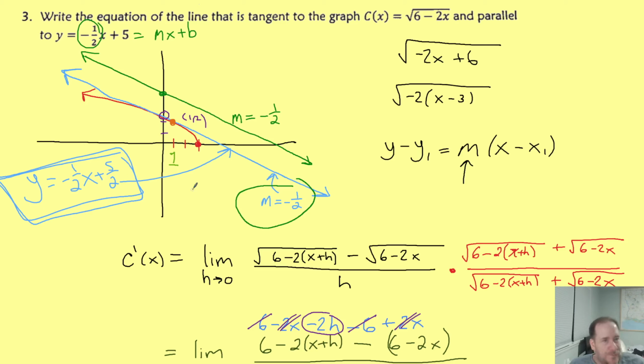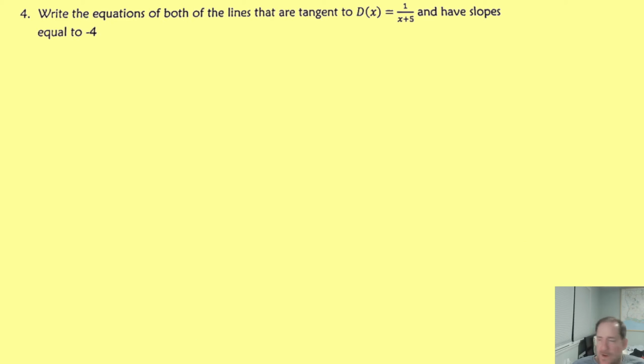And I hope that made sense. And then comes 4. And I was working on 4 with another kid, and I really think that this doesn't end well. I think this ends with an equation that's pretty annoying to try to solve. I'm going to walk you through it anyway.